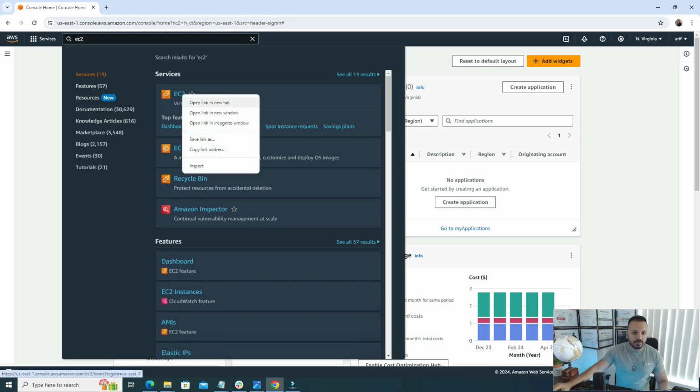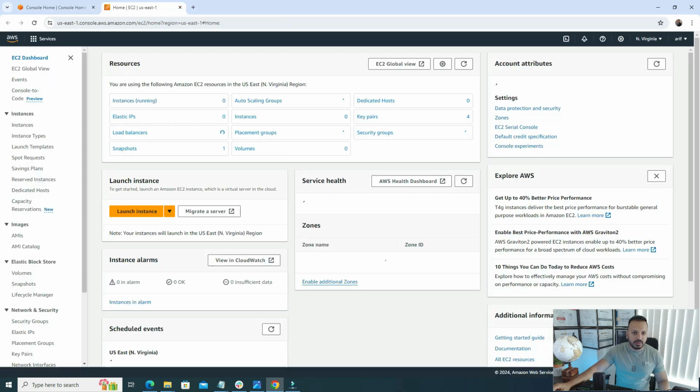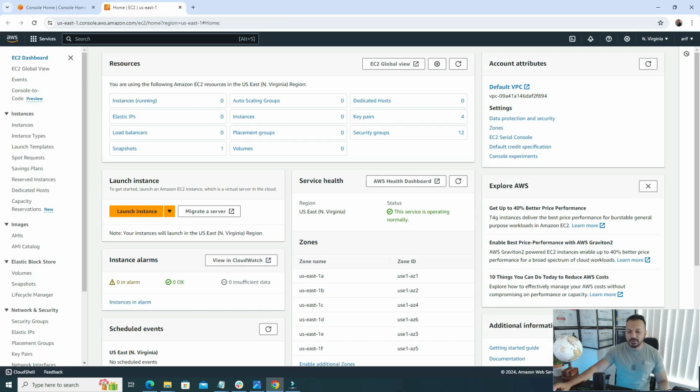So I'm gonna open the service in a new tab, and this is the console of the EC2 dashboard. Here you can see there are a lot of things going on. I'll try to give you a summarized version of it. And if you really want to learn this in detail, then I have already created a video where I have explained each and every feature. I'm gonna add the video link under my video description so that you can visit that video too. All right, so the servers. I'm gonna talk about the major components. What are the servers? What can we do specifically using these EC2 servers?